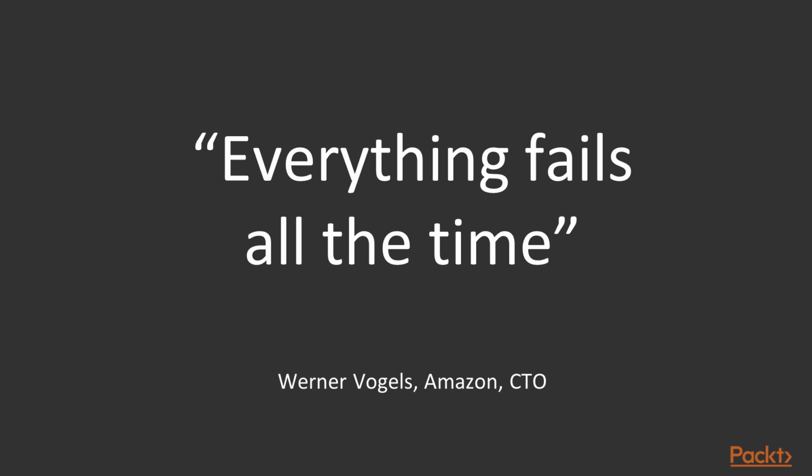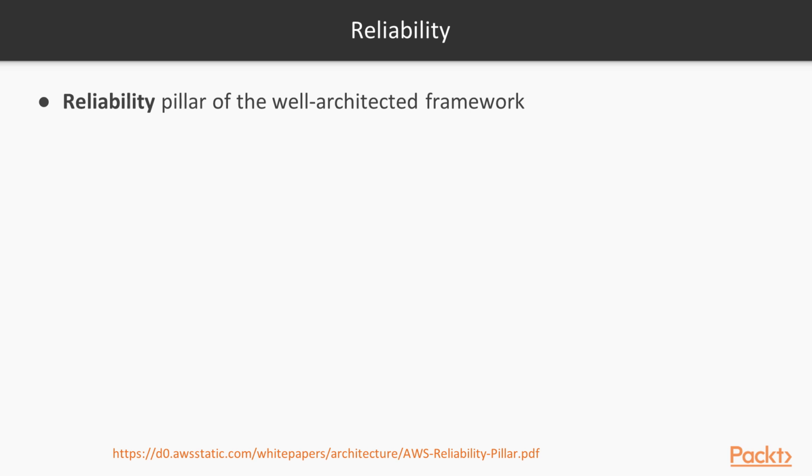Why? Because everything fails all the time. So I like this quote from Werner Vogels, Amazon's CTO. He said that in the last 2017 re:Invent, and I agree. So we have to design and implement our services thinking that everything fails all the time. So let's start talking about reliability.